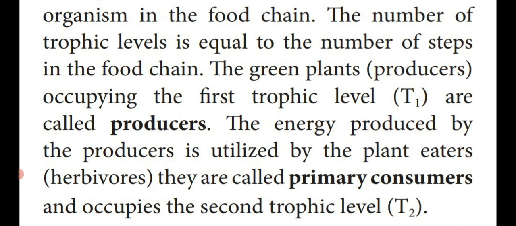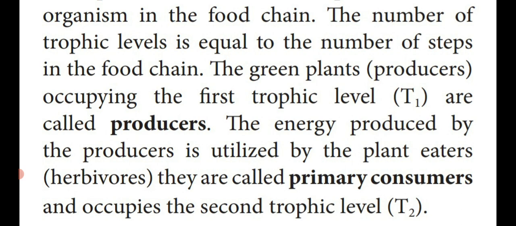For example, cow, goat, sheep, rabbit, elephant, giraffe, deer, everything is known as plant eaters or herbivores. They are called primary consumers, that is the first consumer. Which one is consuming? The plant eating animals are eating the plant parts. So they are the first consumer consuming the food material, the primary consumer.